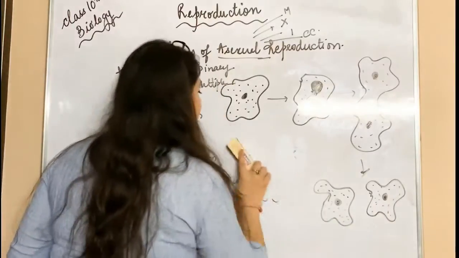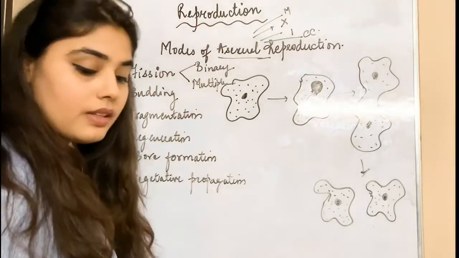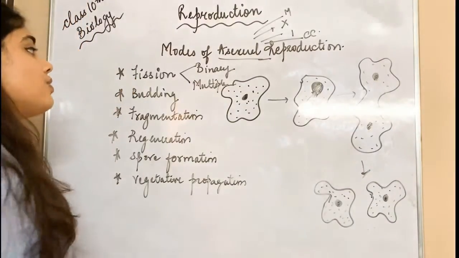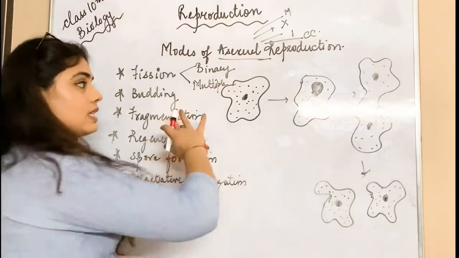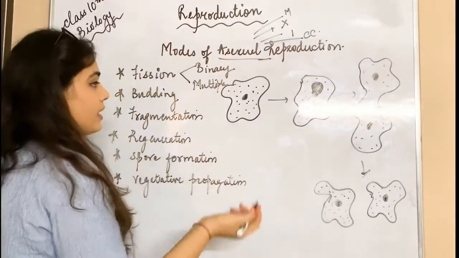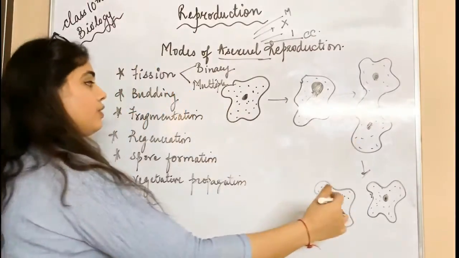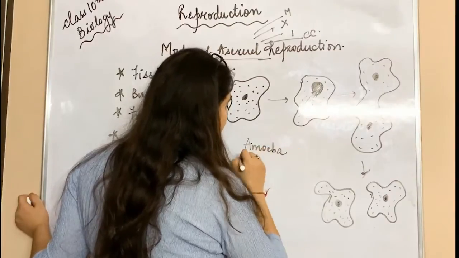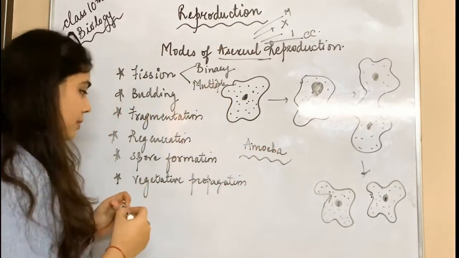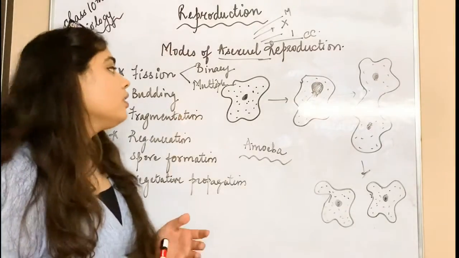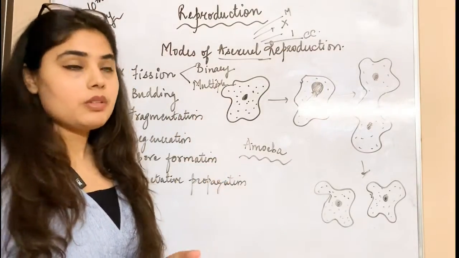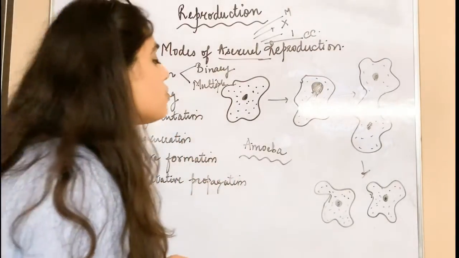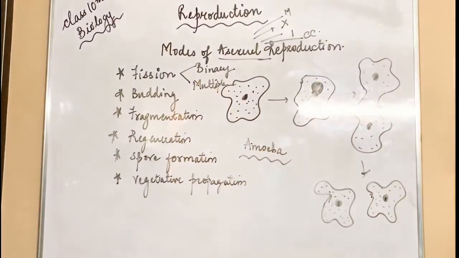Okay, now in this video we'll basically be focusing on fission, that type of asexual reproduction. So what happens in fission? This is a schematic representation of binary fission in amoeba. The amoeba has a discoid shape, it can have any disc-like shape and keep changing its shape, so there is no specific shape in the case of amoeba.